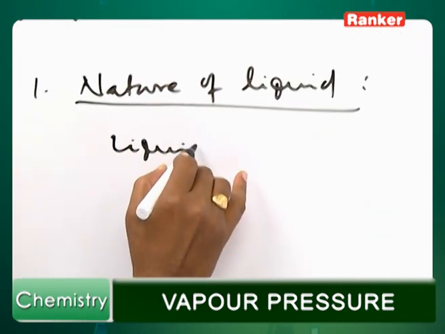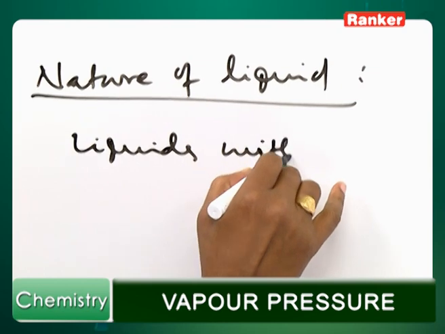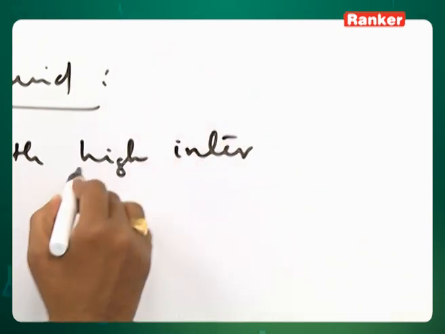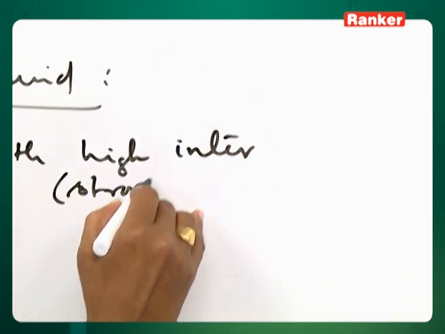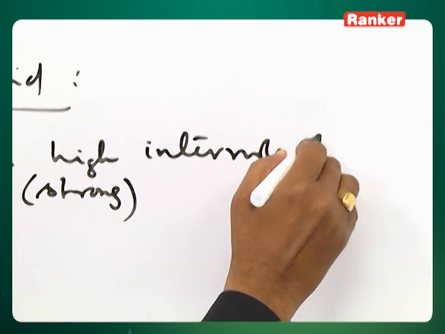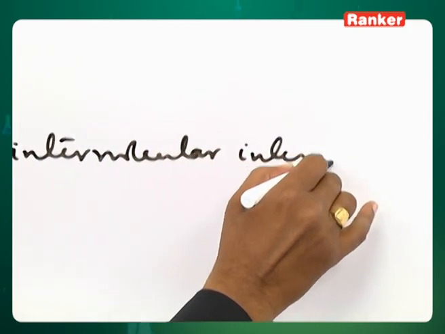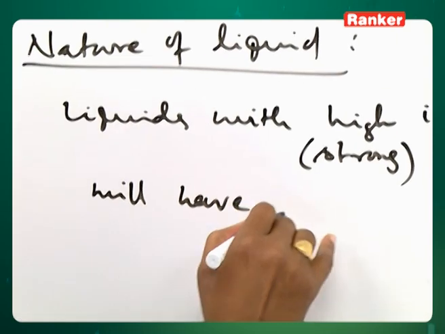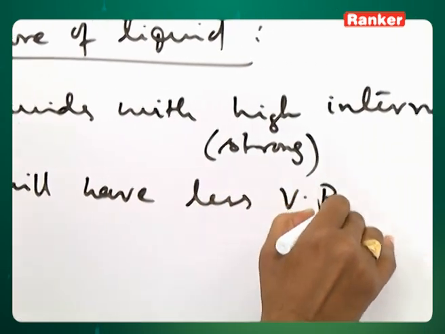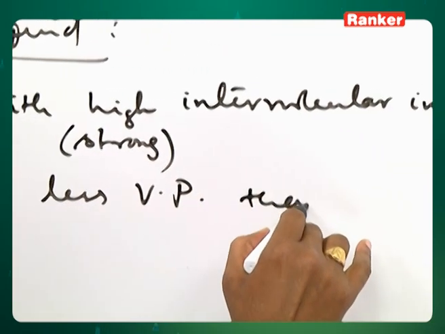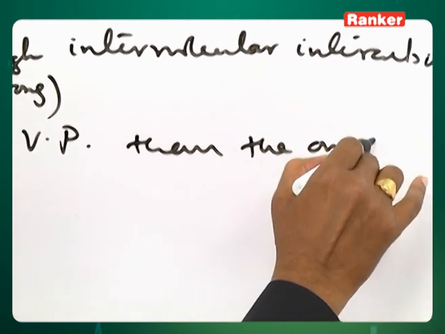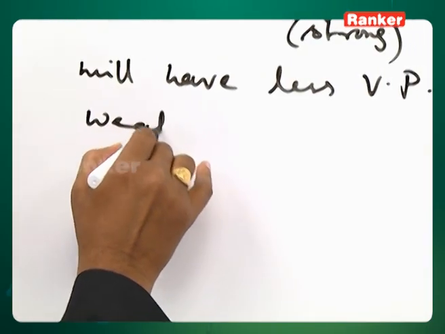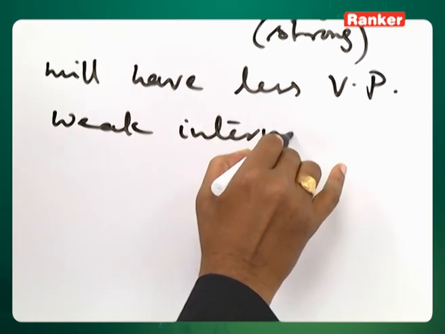Liquids with high intermolecular attractions, or strong intermolecular attractions, will have less vapor pressure than the ones with weak intermolecular attraction.